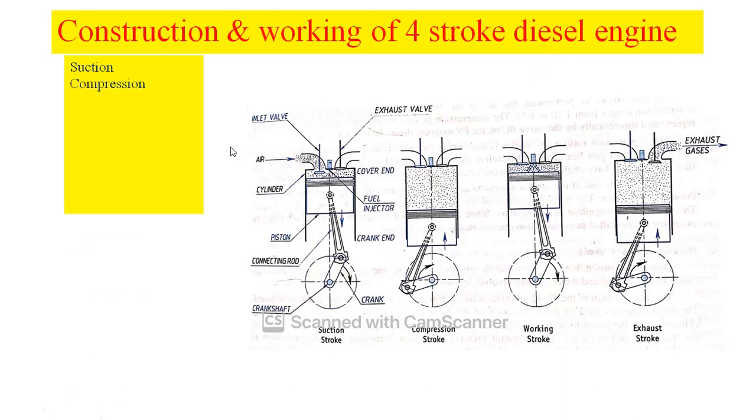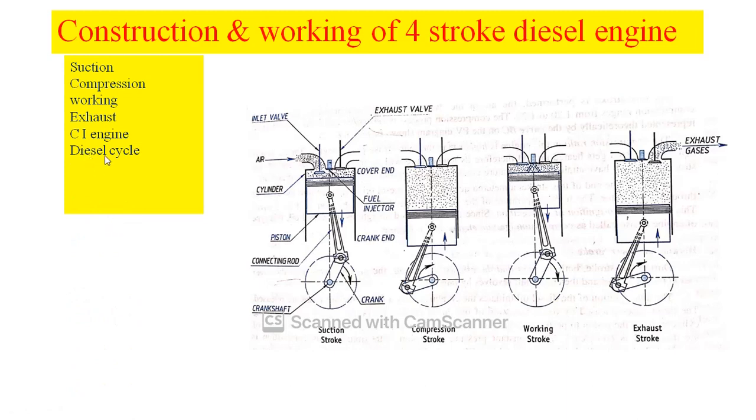So here also 4 strokes are required: suction stroke, compression stroke, working stroke, and then exhaust stroke. Totally 4 strokes are required, as we have shown in this diagram: suction, compression, working, and then exhaust. But it works on the theoretical diesel cycle.